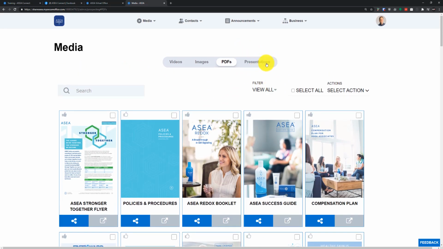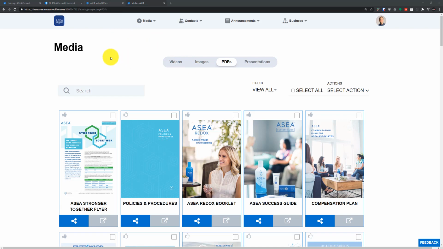Presentations we're not going to go into too heavy right now. We'll get into that as we start talking about our presentation builder, so we can ignore that section for now. So that covers the media library navigation, and I want to make sure you guys all understand really how to do that.